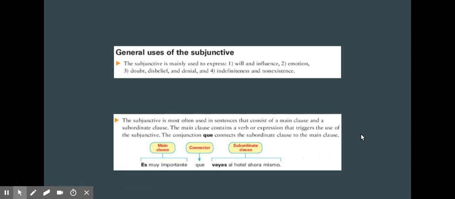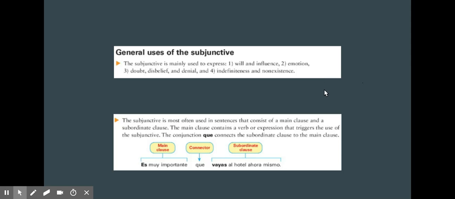So in general, there are 4 main uses of the subjunctive, and for the next few lessons, we'll go a little more into detail about these uses of the subjunctive. But generally, they're used to express will and influence, emotions, doubt, disbelief, denial, and indifference, and non-existence. So like I said, we'll go in depth about each of these categories in the coming lessons.